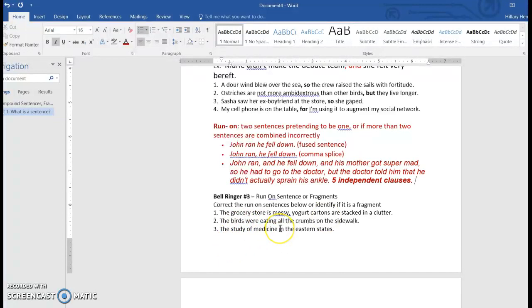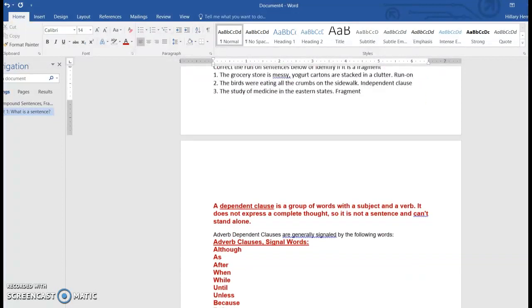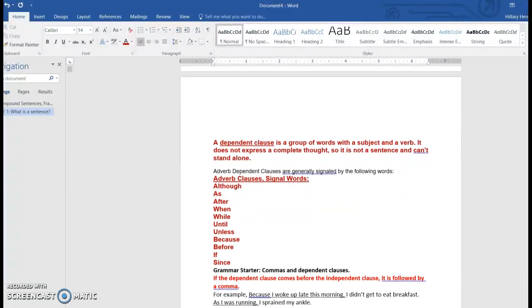That is a complete sentence, independent clause, totally works. And 3, the study of medicine in the Eastern United States. That is a fragment. So this is an independent clause, and this is a run-on. Okay. Now moving on to dependent clauses.